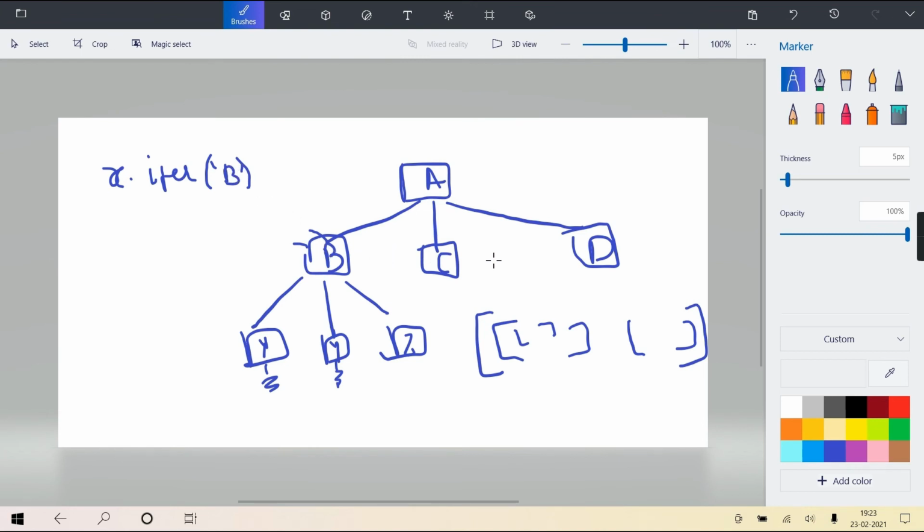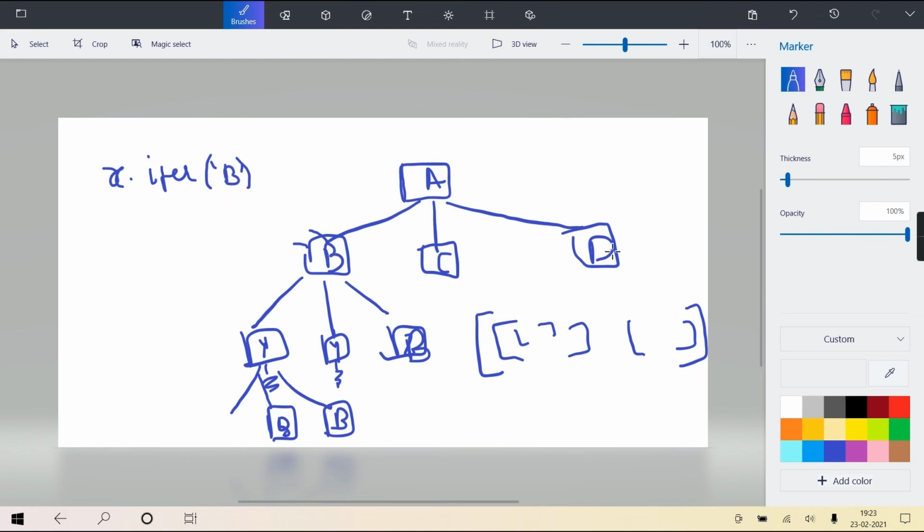The tag name B is present as a first child, and here also there is a tag with name B. It can happen, there is nothing wrong. Tag names can be repeated. Or further, suppose Y is again having 3 children, and there are again 2 children with the same name B. So when I wrote X dot iter B, it will return a collection of all the elements, means a list, with this tag name.